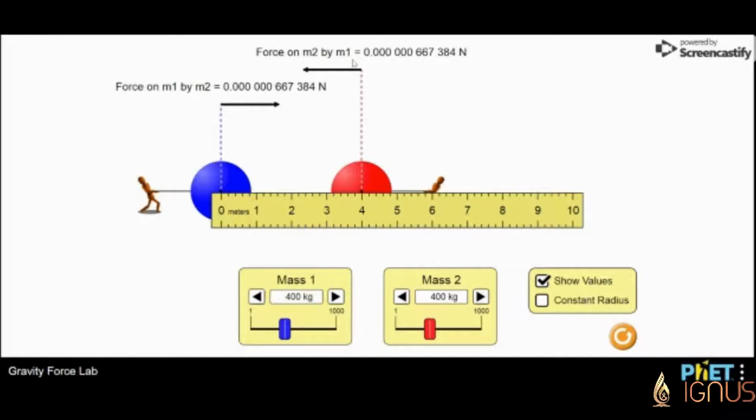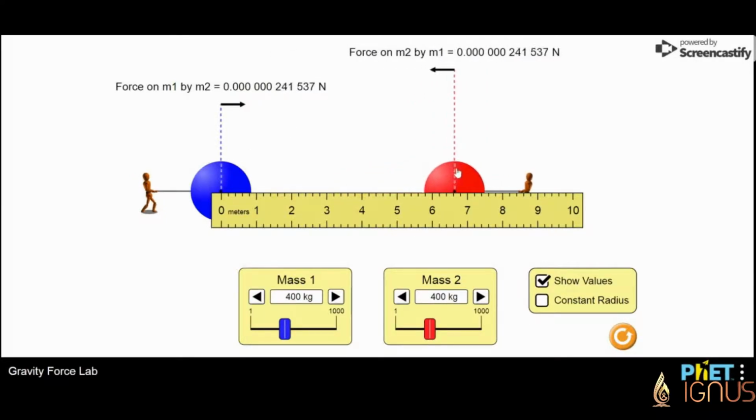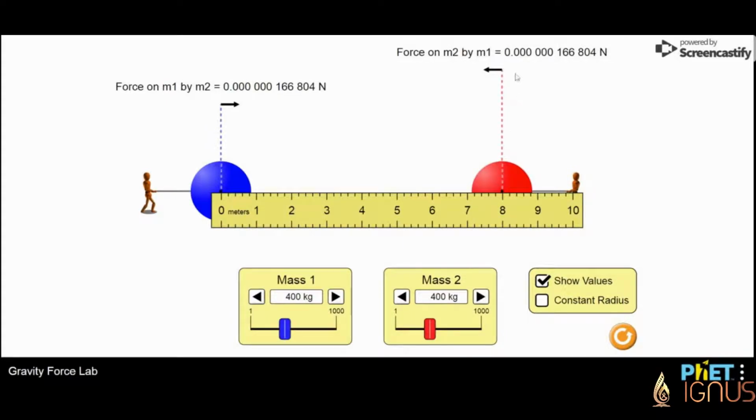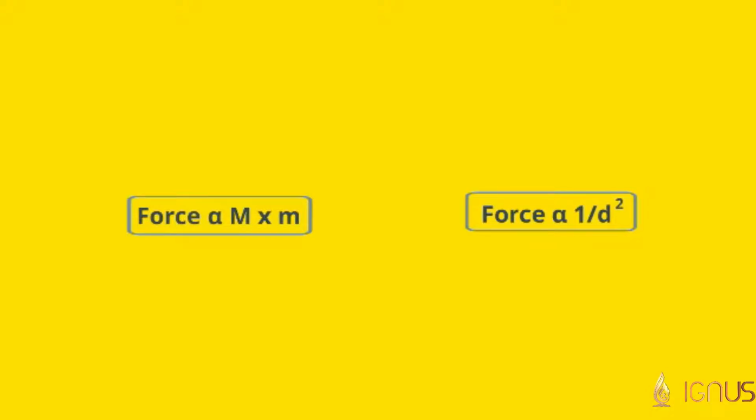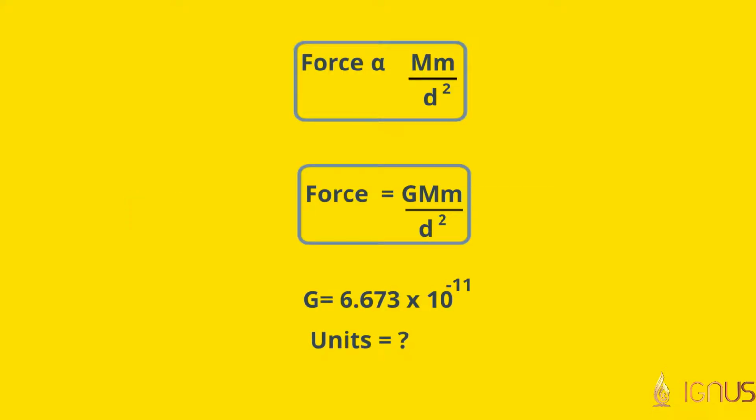We shall write it mathematically as F is proportional to capital M small m by d square. To remove the proportionality symbol, we need a proportionality constant, and that constant is denoted by capital G and is called the universal gravitational constant. Its value is 6.673 into 10 power minus 11. What will be its units? Force is in Newton, distance is in meter square, and mass is given in kg. Therefore, its unit is Newton meter square per kg square.